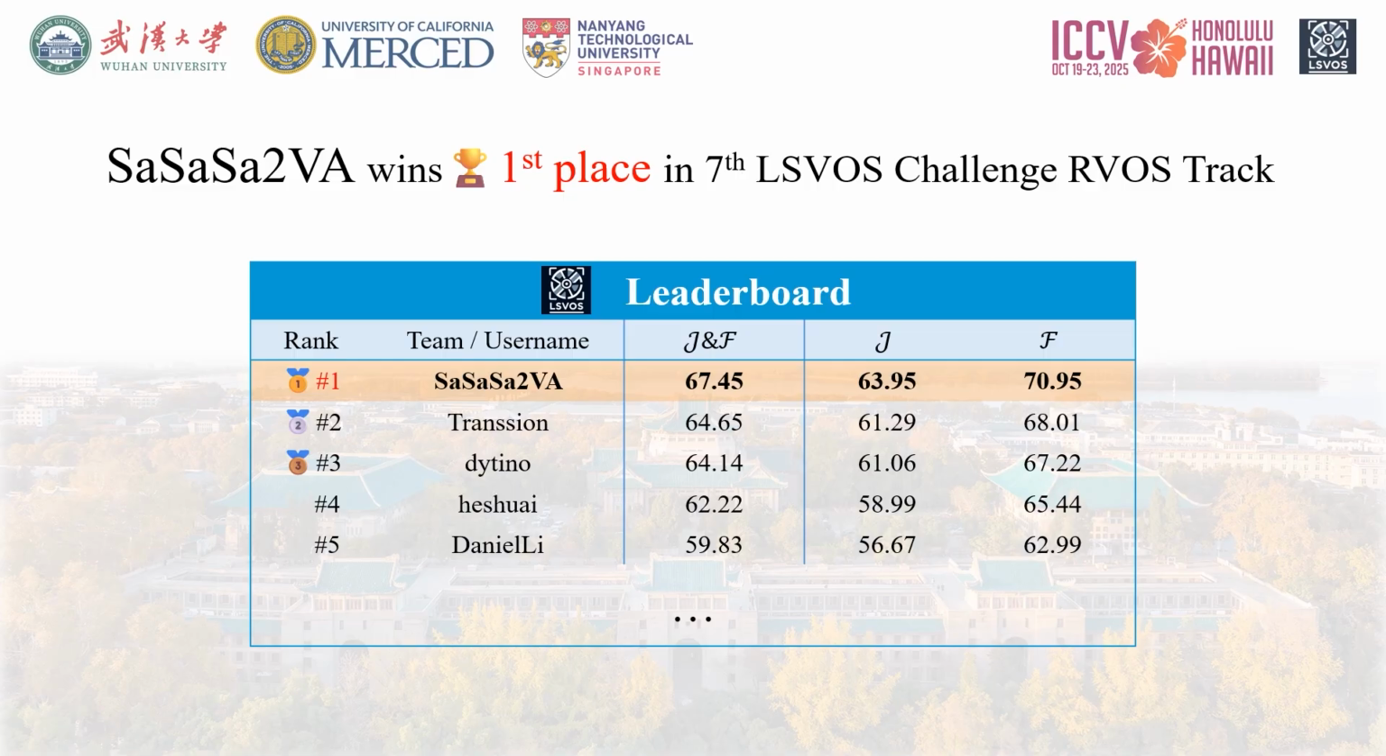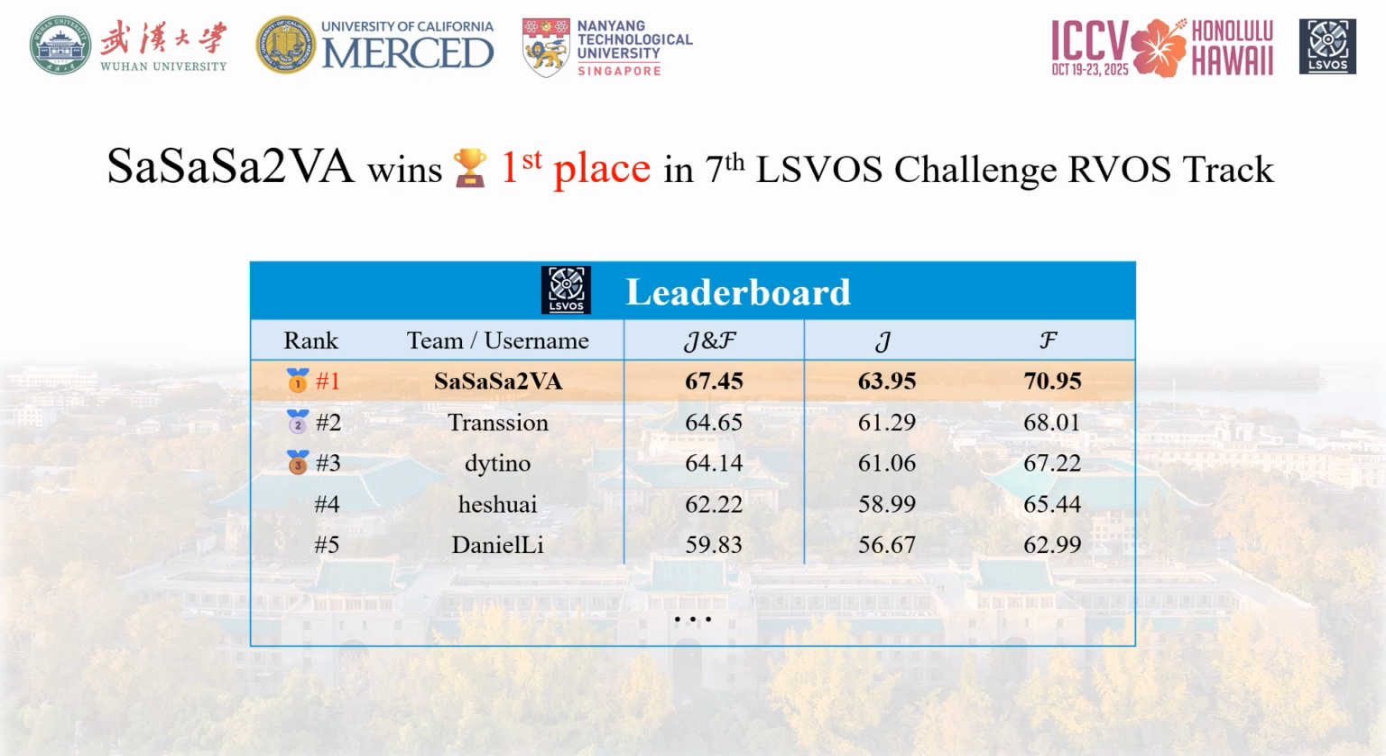The JNF score is the primary metric, combining region similarity, Jaccard, J, and boundary accuracy, F-score, F, and this result is a strong indicator of our model's robust performance. Crucially, this score significantly surpasses the runner-up's performance by a margin of 2.80 points. This demonstrates the effectiveness of our approach in handling the diverse and complex scenarios present in the challenge dataset.